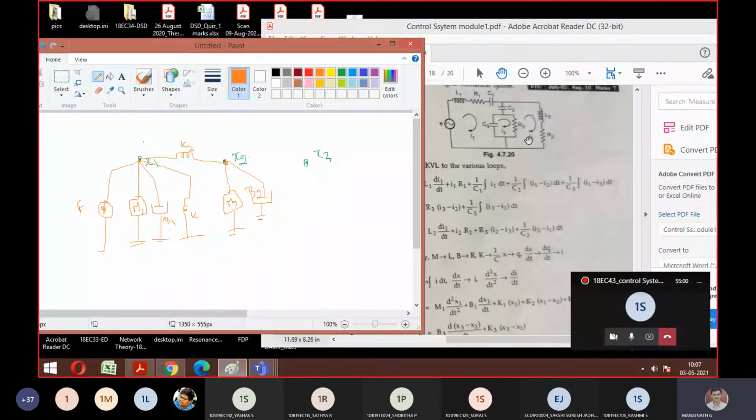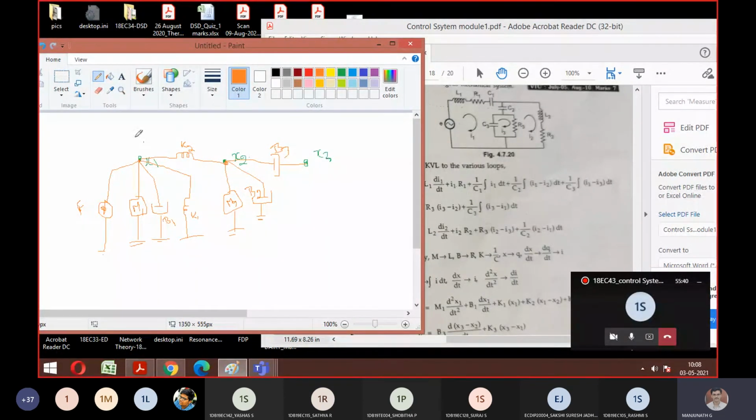Now tell me between X2 and X3. What all things do you have for these two, X2 and X3? B3. Only one? Yes, sir. Correct, R3 is nothing but I should replace it with B3. Any difficulties for anyone to write this type of diagram? So now we found this is your B3. Is there any connection only for X3? No, sir, because it is in between X1 and X2.